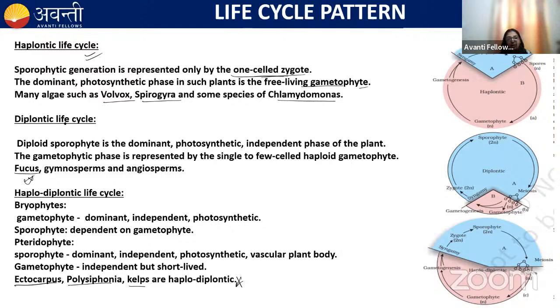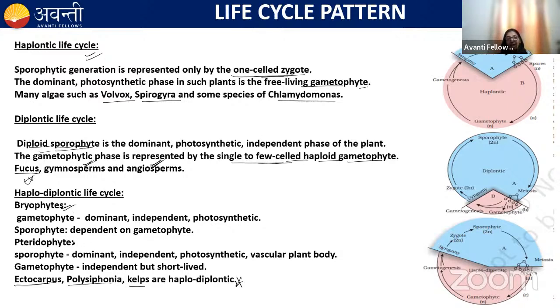Okay. And the diplontic life cycle you have also observed in the case of gymnosperms and angiosperms. Here the gametophytic phase is represented by the few-celled haploid gametophyte. Okay. And the major portion is occupied by the sporophyte, which is diploid. So it's a diplontic life cycle.